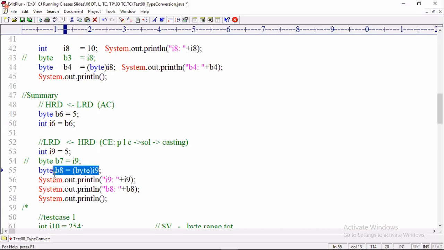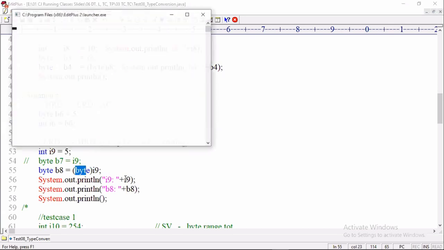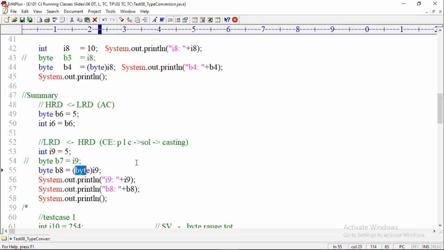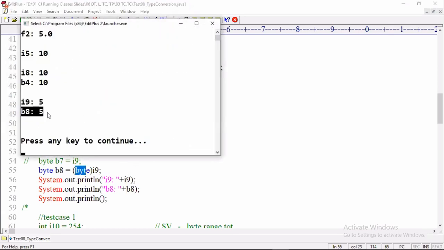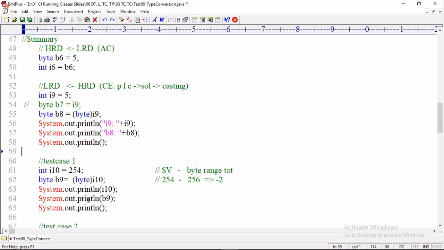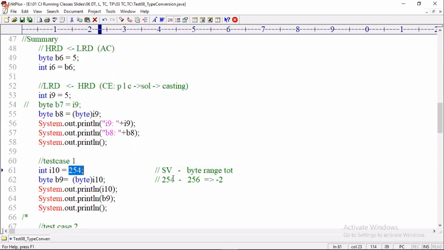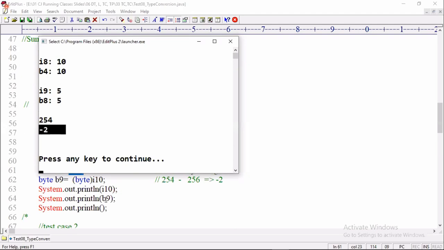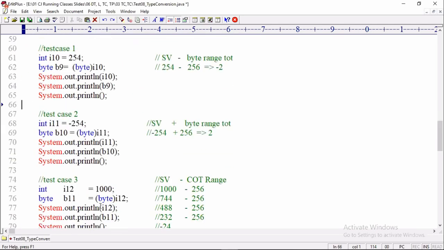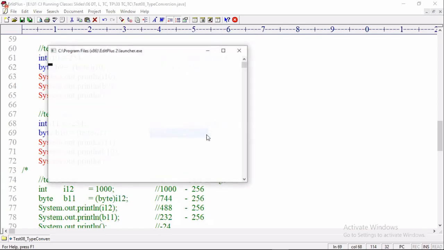Then the compiler asks, what is the guarantee? If the value coming from the source variable is more than the range of the byte, then what to do? Okay, apply the formula and remove that value. Currently the coming value is 5, which is in the range of byte, so there is no value loss. Now test case number 1: if the value is greater than 254, the formula is applied, source value minus byte range, and the result is minus 2. Next, if the coming value is a negative number, the formula is applied, minus 24 plus 256, value is 2.